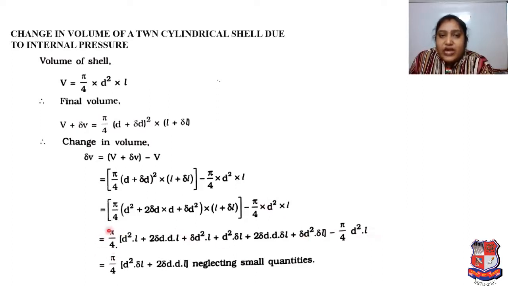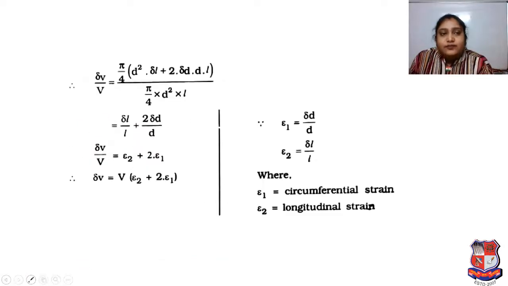Here pi by 4 as it is, and based on that simplification, finally we got pi by 4 in bracket D square into delta L plus 2 delta D into L. Here we neglected small quantities, that's why it is that much term.